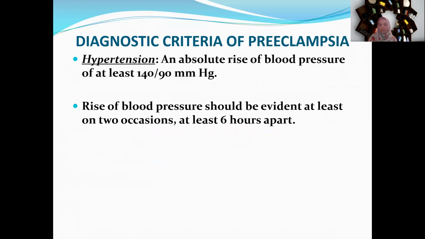Now, diagnostic criteria for preeclampsia. How will we diagnose this preeclampsia? Absolute rise of blood pressure to 140 by 90 mmHg or more, first time hypertension in the patient. Then we ask the patient to rest, and after 6 hours we again take the blood pressure, and if the blood pressure is again raised, then we can label it as hypertension.